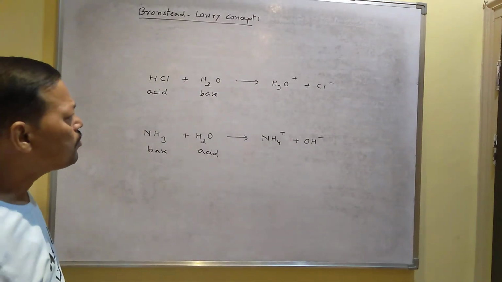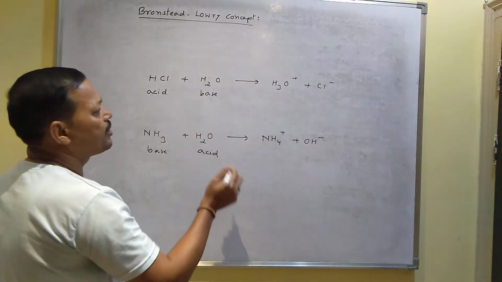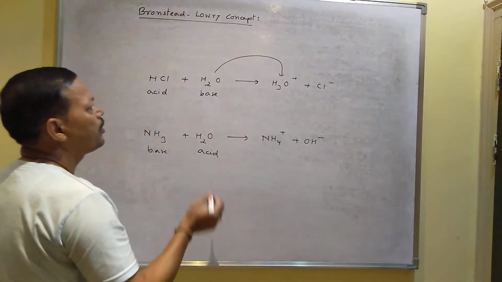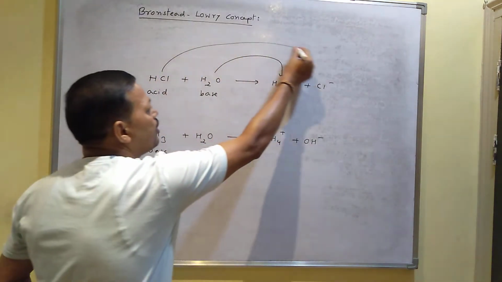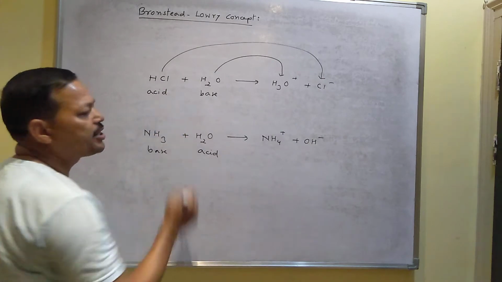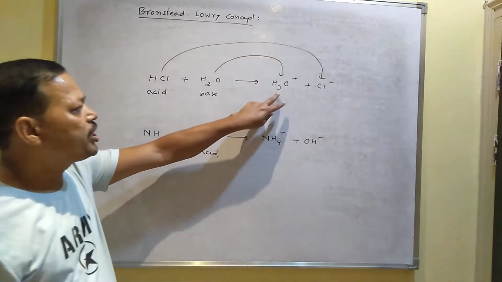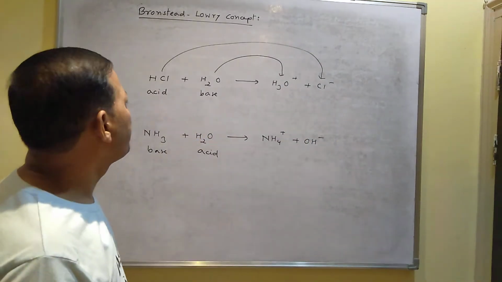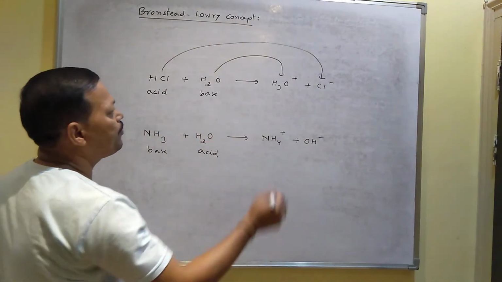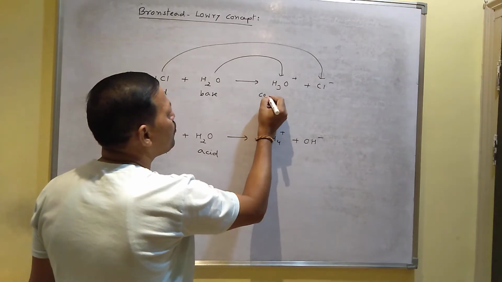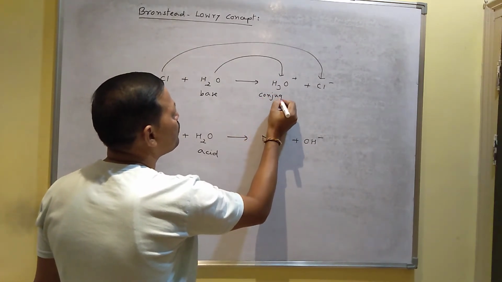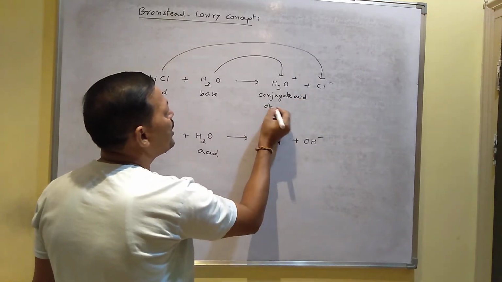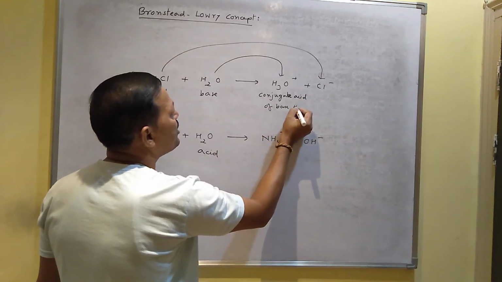Now in this reaction, from water you have got the hydronium ion, and from HCl you have got the Cl minus ion by releasing H plus. These positive ions are also called acid, and negative ions are also called base. According to the Bronsted-Lowry concept, this H3O plus is called the conjugate acid of base water, H2O.